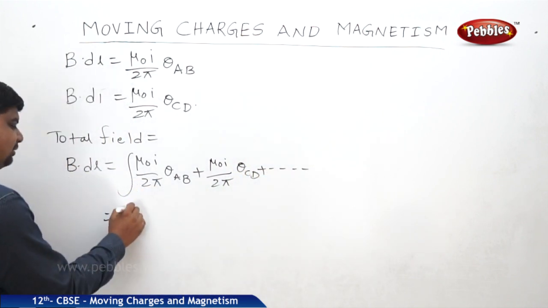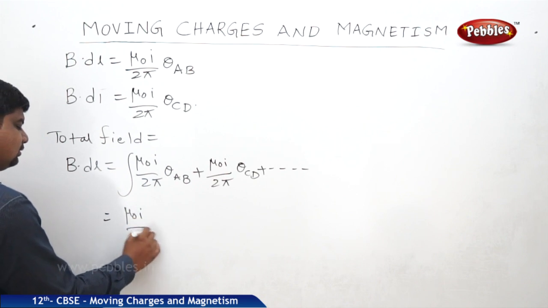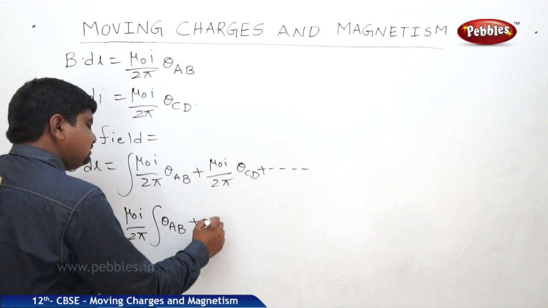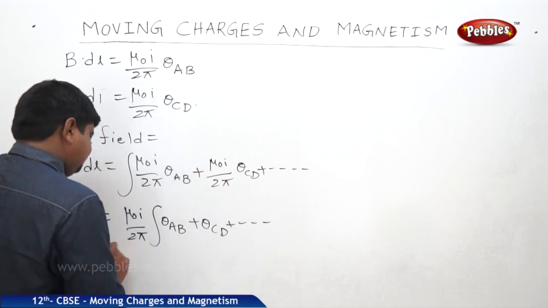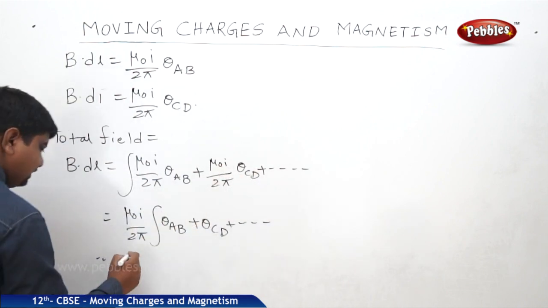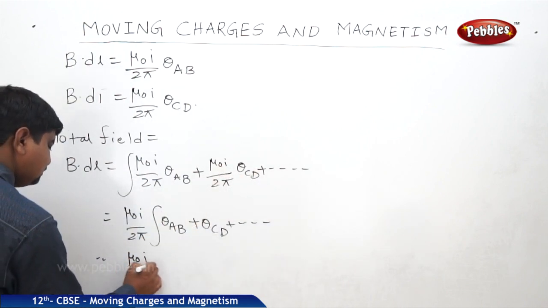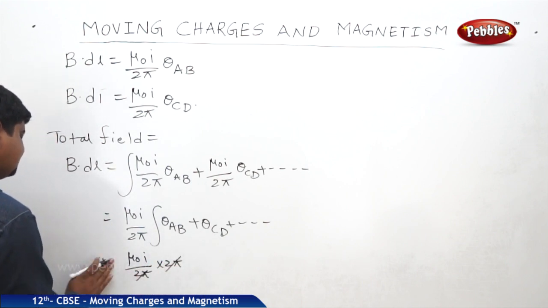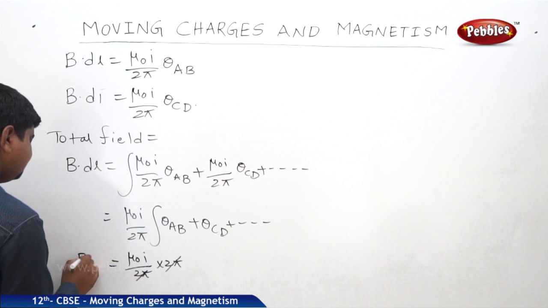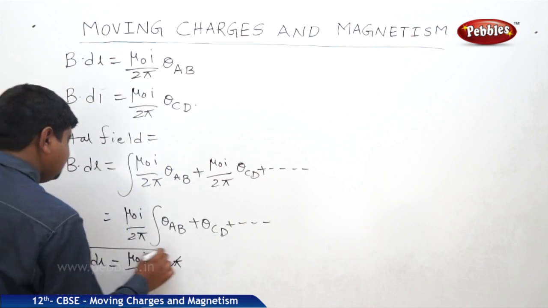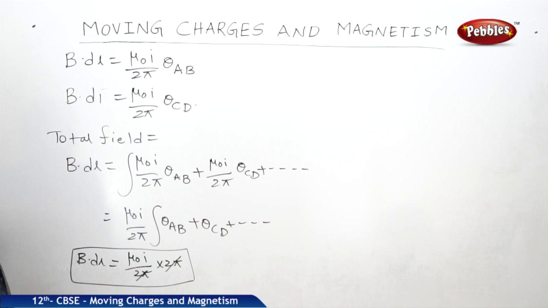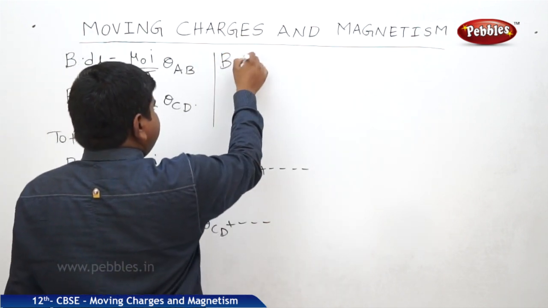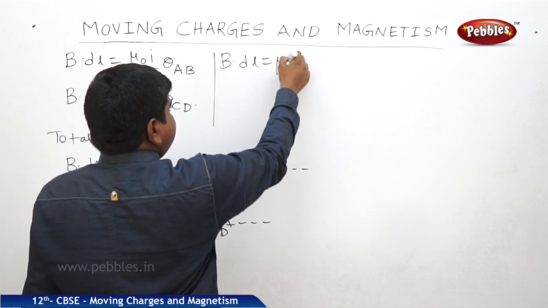We can take mu naught I by 2 pi as common, so theta AB plus theta CD and so on becomes 2 pi again. The 2 pi gets cancelled. Therefore, B dot dl is equal to mu naught I.